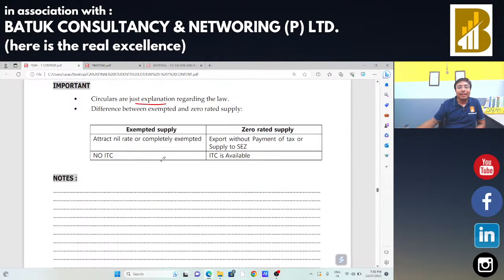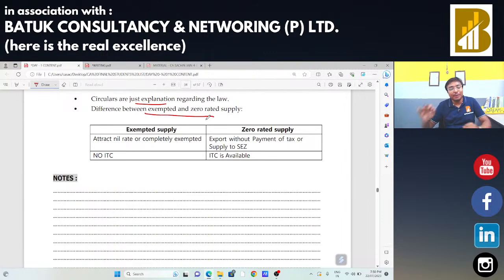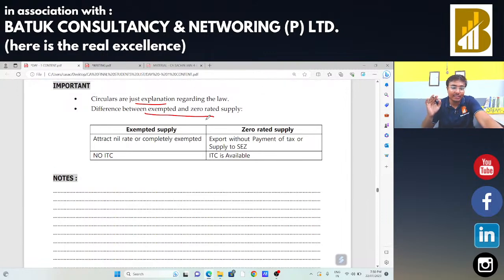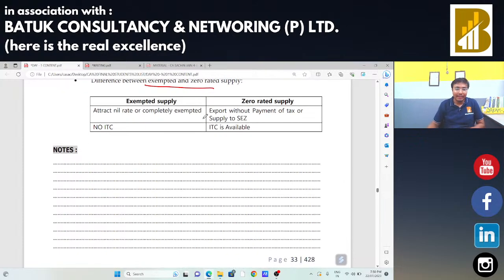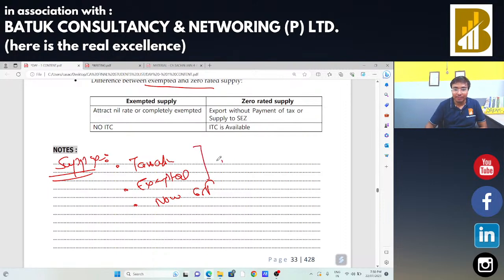Okay, now the question arises: what is the difference between exempted supply and non-GST supply? Sir, let me clear supply first. Here, this space is given for notes. So supply can be taxable, taxable meaning where tax will be levied. Another supply is your exempted supply, your non-GST supply. These types of supply are there, and one more supply is there, zero rated supply.